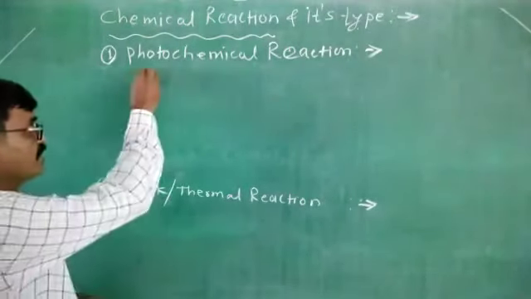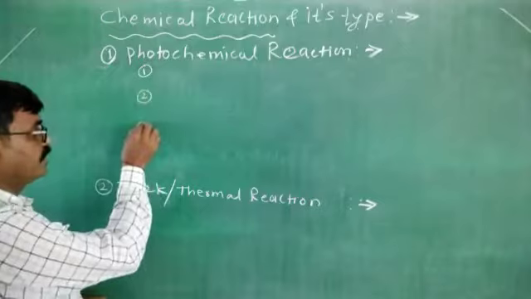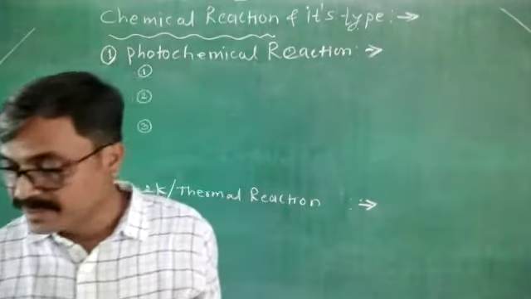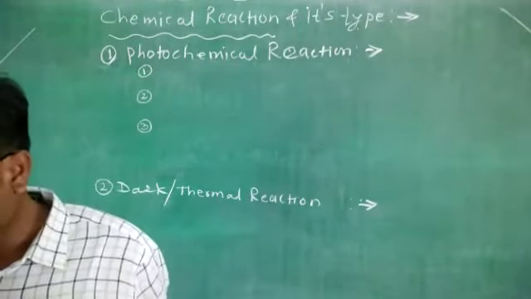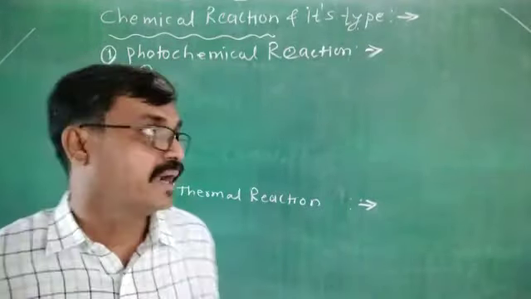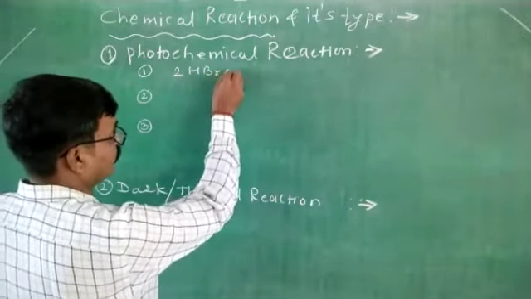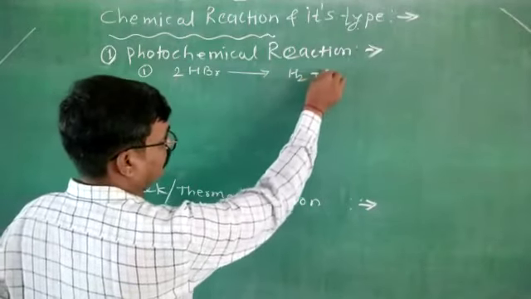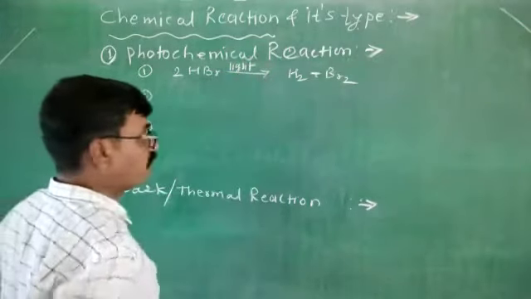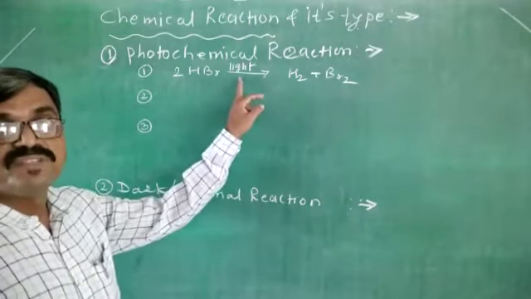Now examples. First of all, see the examples of photochemical reaction. The first example of photochemical reaction is the decomposition of hydrogen bromide. This hydrogen bromide decomposes to give hydrogen plus bromine. This reaction takes place due to absorption of light. That's why it is a photochemical reaction, and this light is from the UV visible region.